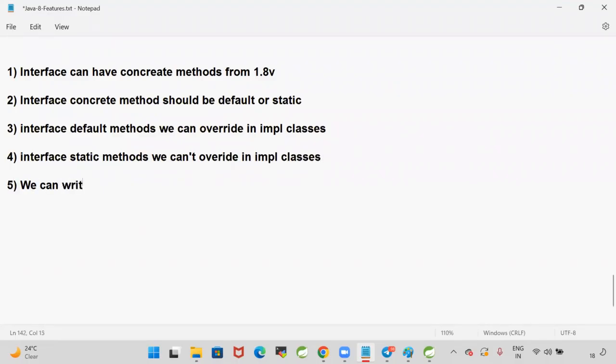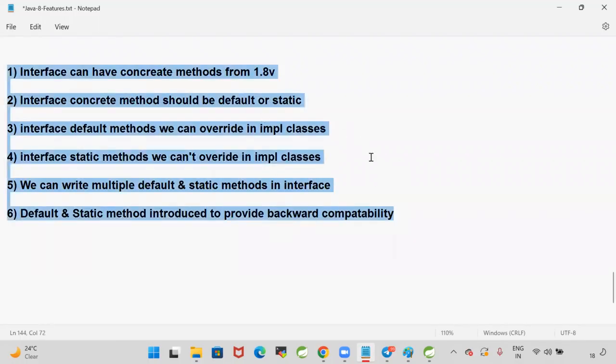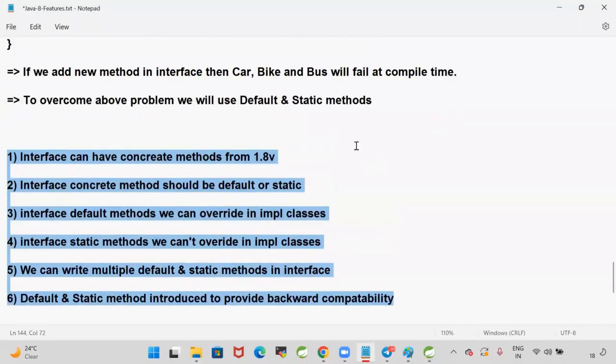We can write multiple default and static methods in an interface. Default and static methods were introduced to provide backward compatibility. So these are the reasons why interface changes happened in the 1.8 version.